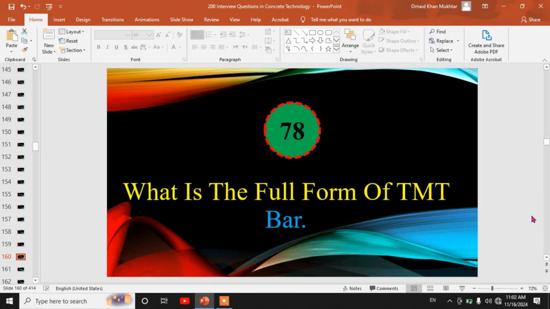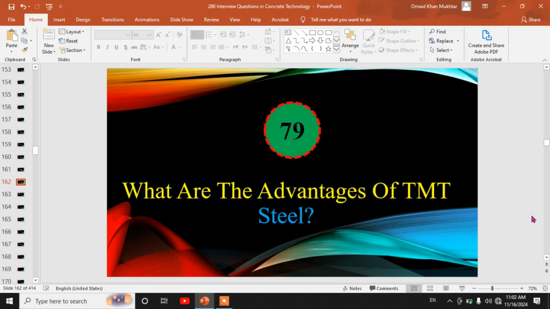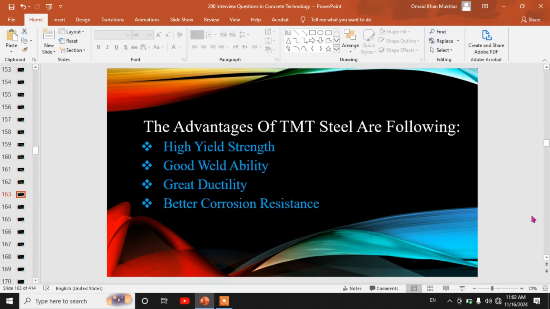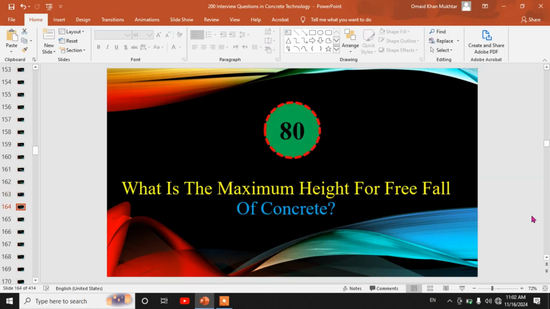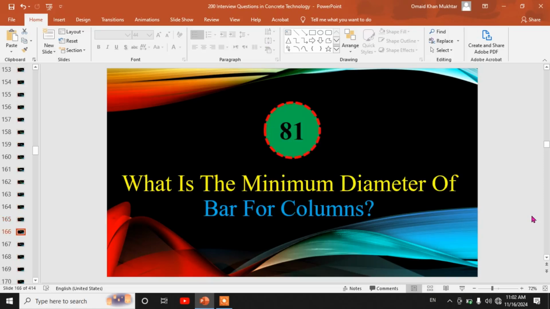78th, what is the full form of TMT bar? It is thermomechanically treated bar. 79th, what are the advantages of TMT steel? The advantages of TMT steel are the following: high yield strength, good weldability, great ductility, better corrosion resistance. 80th, what is the maximum height for free fall of concrete? It should not be more than 1.5 meter.